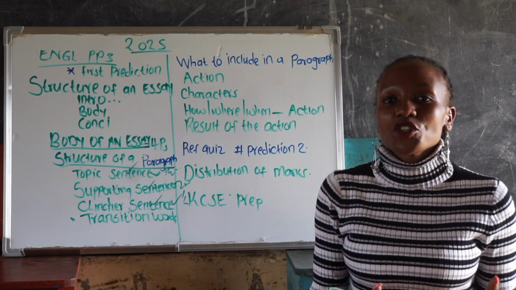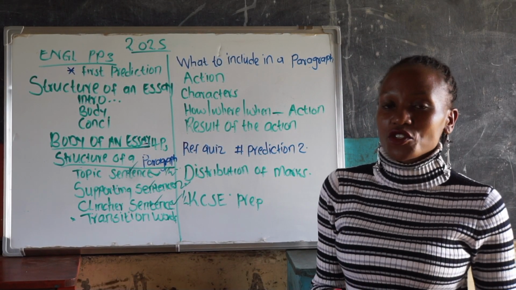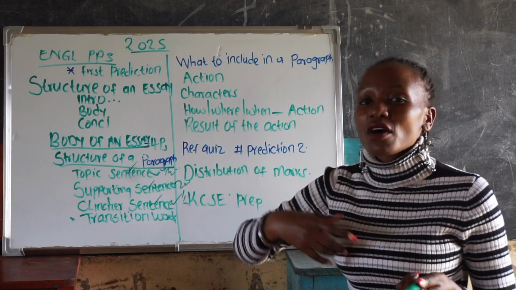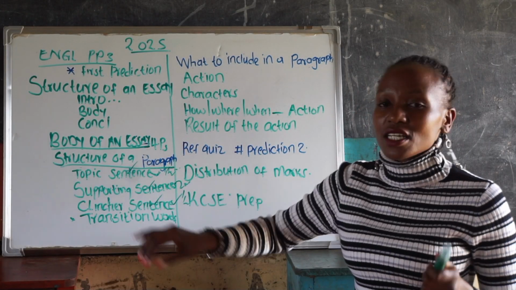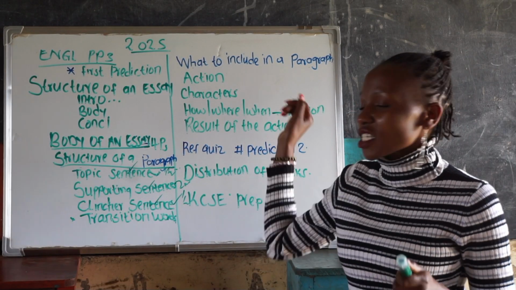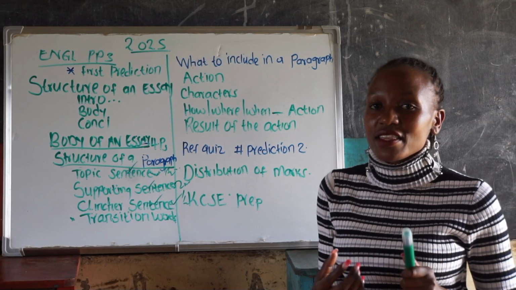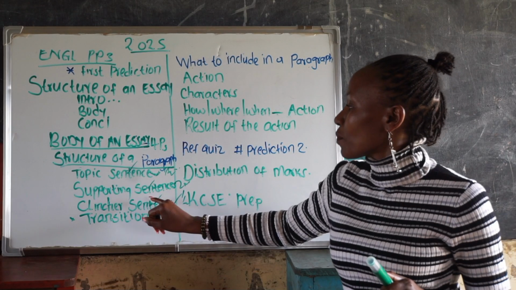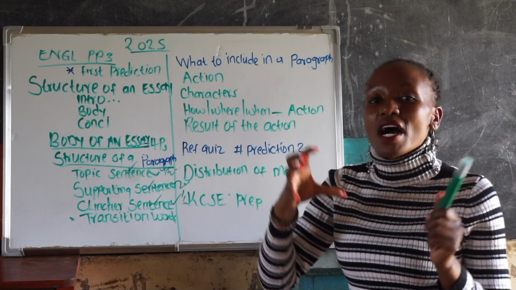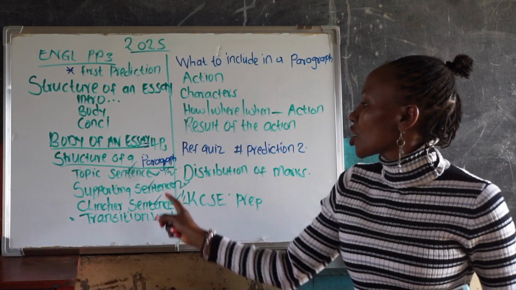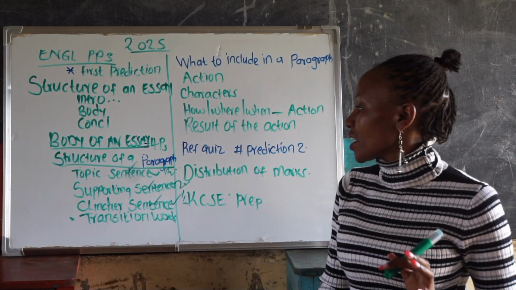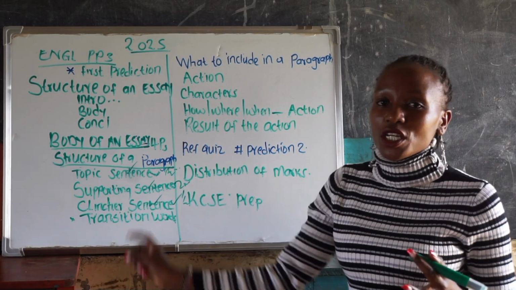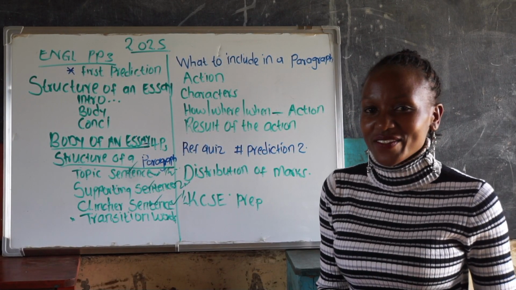Now we're going to the distribution of these marks. How are they distributed? We have two ways. One, I can say topic sentence, you have it, you have a mark. Supporting sentences, you have it, you have a mark. Clincher sentence, you have it, you have a mark. And the other way, we have a topic sentence, can be a half a mark. Supporting sentences, because you have to give much details from the text, you get the 2 marks. And finally, the clincher or the concluding sentence, you can get a half mark, which totals to 3 marks.